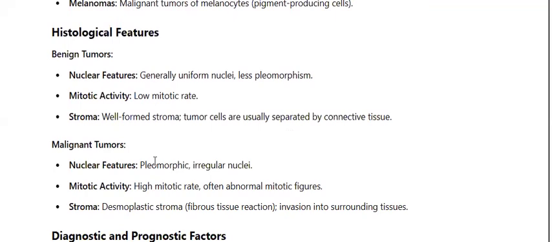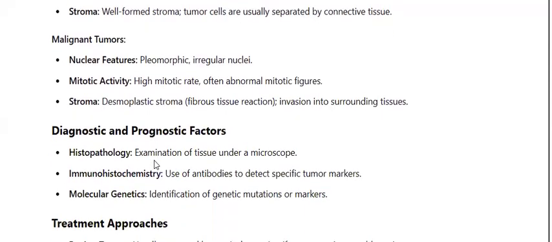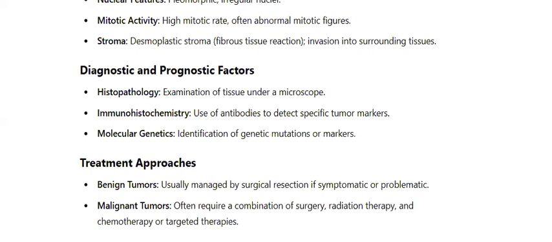Now we talk about the diagnostic and prognostic factors. There are several diagnostic factors, which include histopathology, immunohistochemistry, genetic analysis, as well as chromosomal analysis. Now we talk about the treatment approaches. There are several different treatment approaches. Benign tumors can be just left alone because they aren't dangerous, or they can be surgically removed if they have a cosmetic effect.